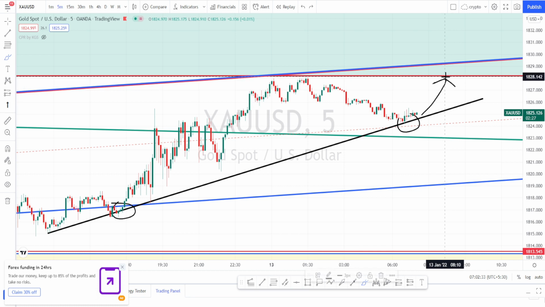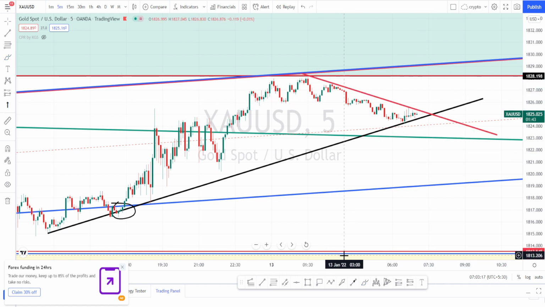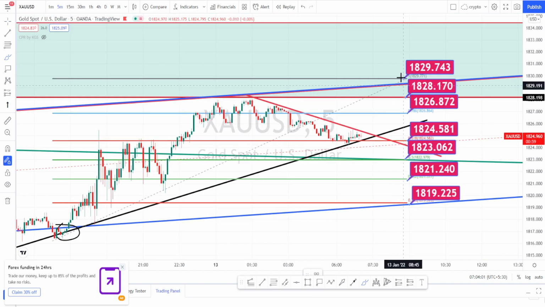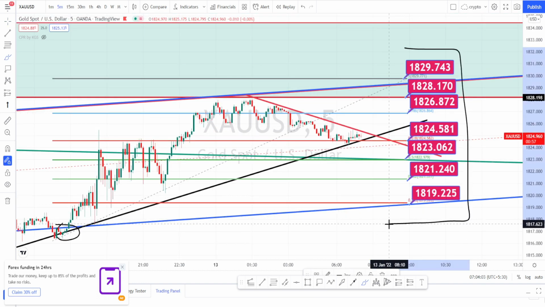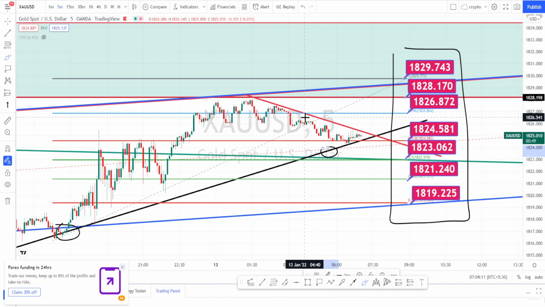So once the price action bounces back from this resistance area, you can go on a trade on the bearish side, which means it has to breach this dynamic support line or the trend line. Let us draw the support and resistance levels. So these are all the support and resistance levels in 5 minutes time frame. Currently the market is taking support on this dynamic support line. Wait for it to breach this support line and go on a bearish side trade. Previously the market was on a bullish trend. Currently it is on a retracement.